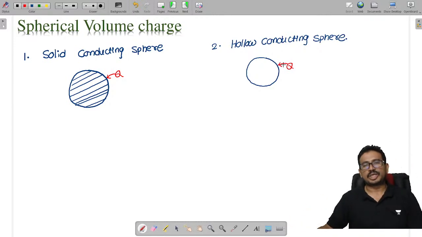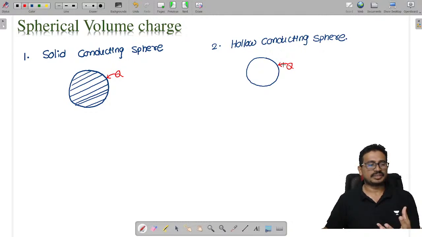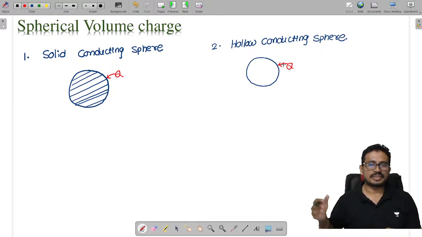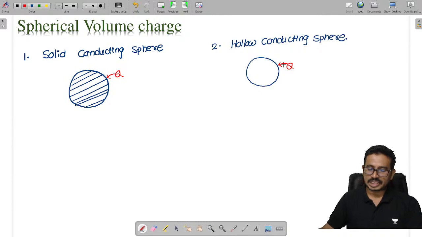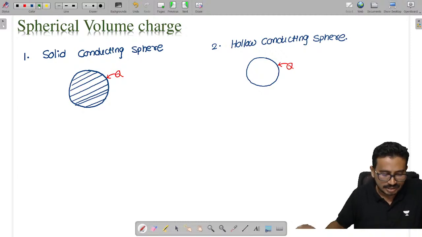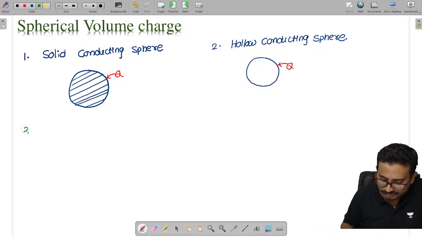You tell me now where the charge will lie. Since it is a conductor, this conductor also does not allow any charge to enter inside the conducting sphere. So the charge will lie only on the surface. Is it fine?